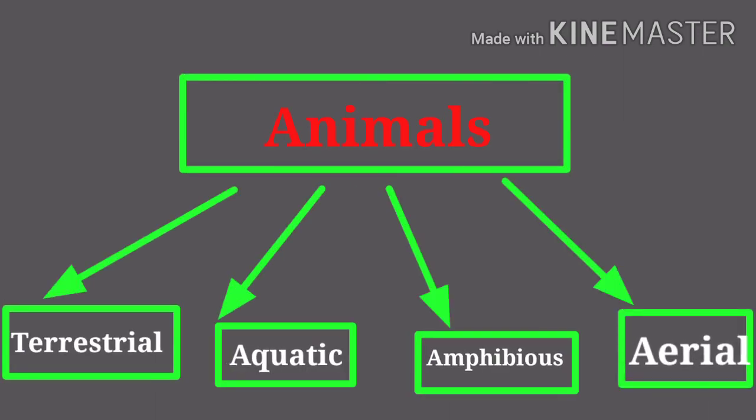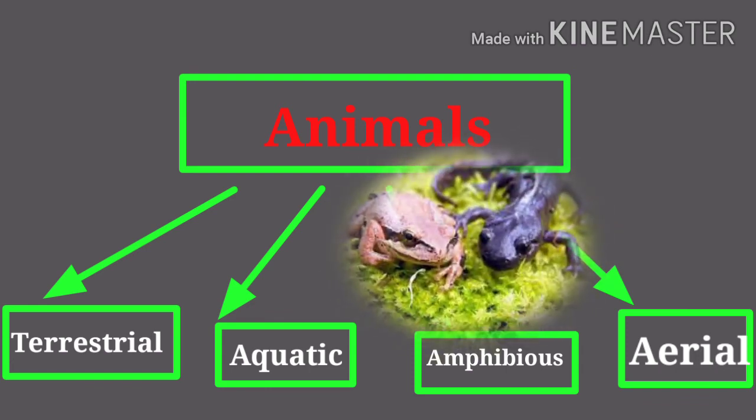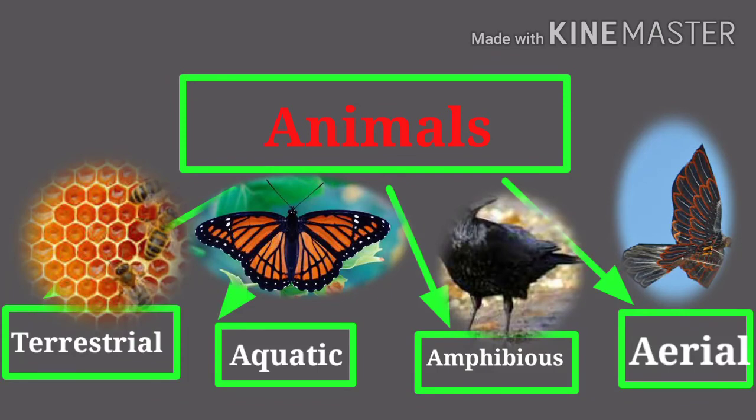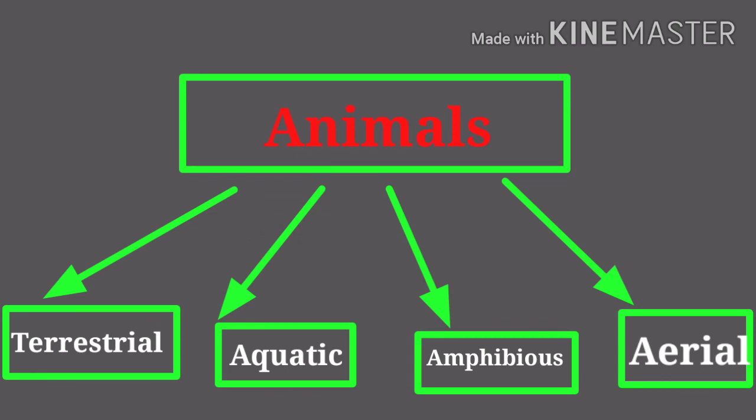According to their habitat, animals are usually classified into terrestrial and aquatic animals. However, animals like a frog, salamander, toad live in both places, namely land and water. Therefore, they are called amphibious animals. A kite, an eagle, a crow, a butterfly, a honeybee all fly in the air, though they live in different places. These animals are said to have an aerial mode of life.